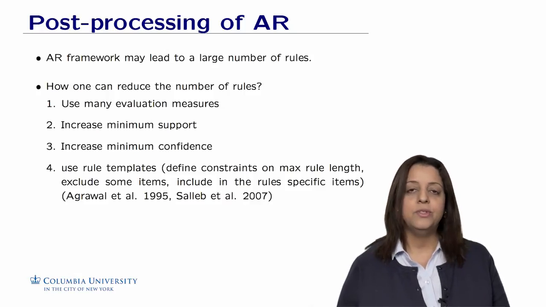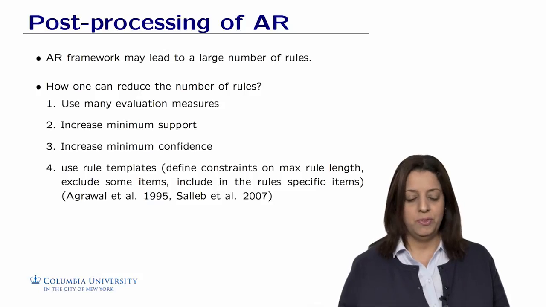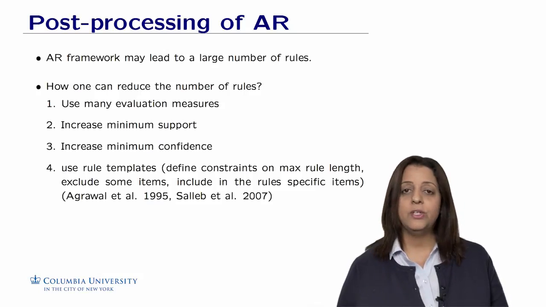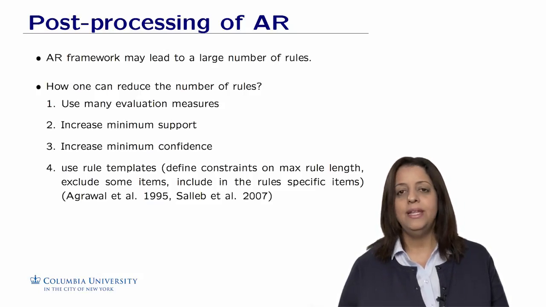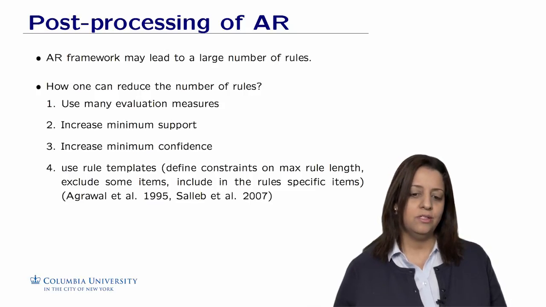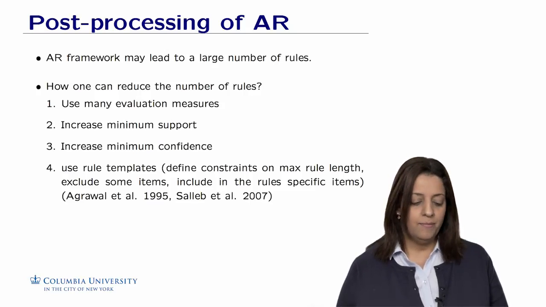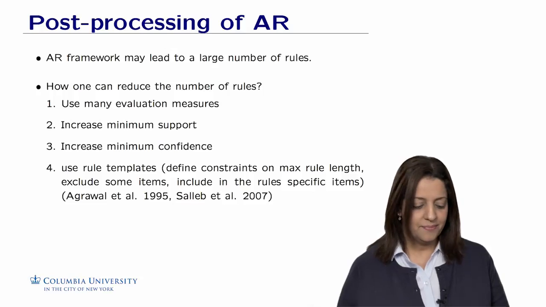What we can do also is to increase the minimum support. The more you increase the minimum support, the fewer frequent patterns you generate and the fewer rules you will generate. We could also increase the minimum confidence, which means that we are really interested in very strong associations that are, let's say, 80 or 90% confident.